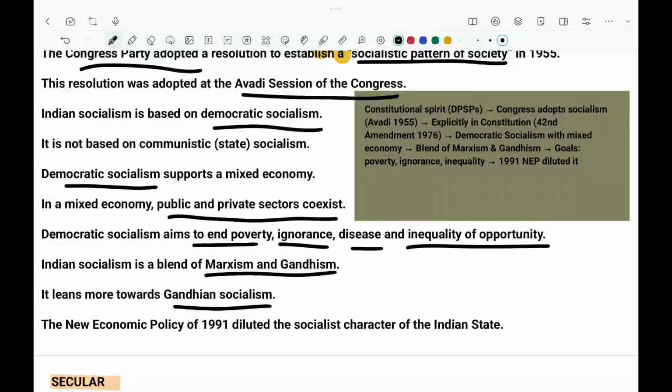That's the reason why we blend both these socialisms and let both the public and private sectors coexist. It was really good until the new economic policy of 1991 came. It diluted the democratic socialism.